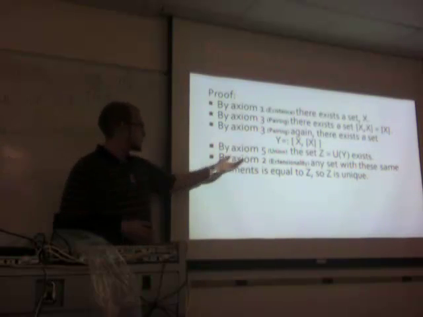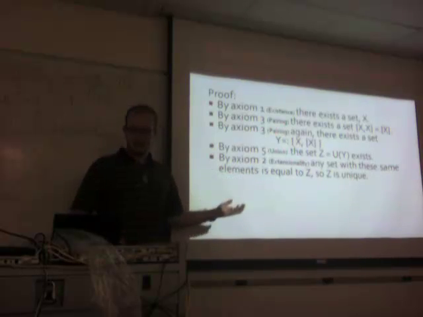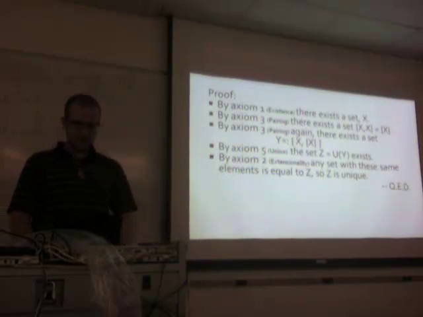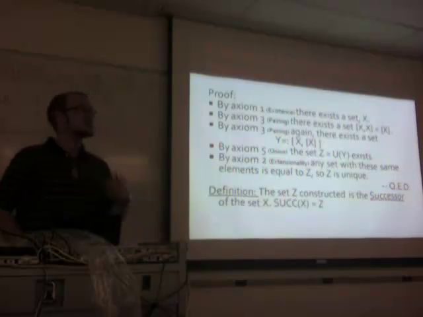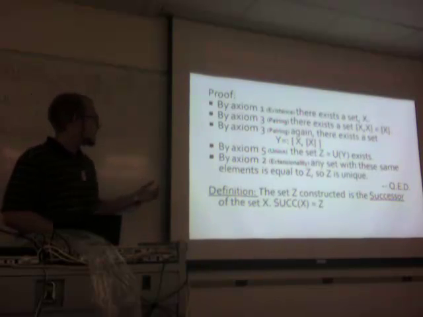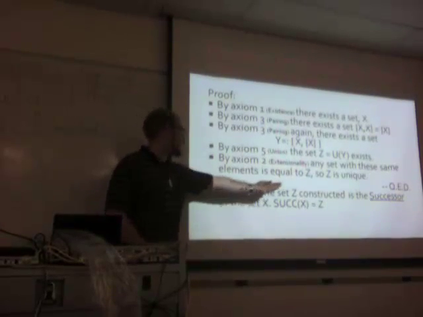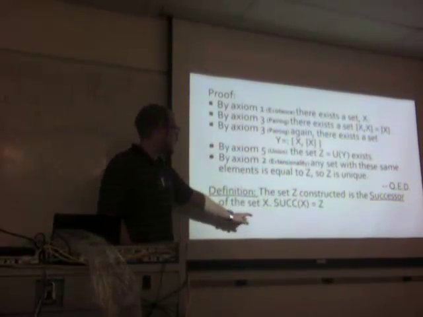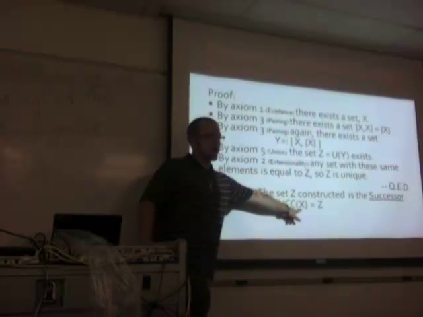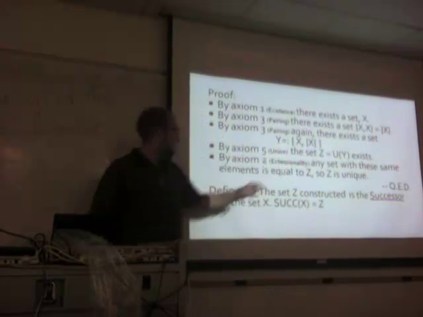So this union of Y is a unique set. QED. So now, by this theorem, given any set X, we construct the successor of the set X. We will denote it by successor of X is equal to Z.